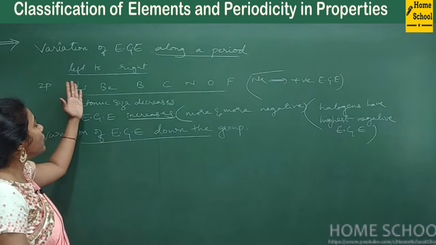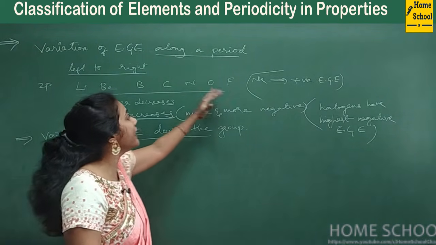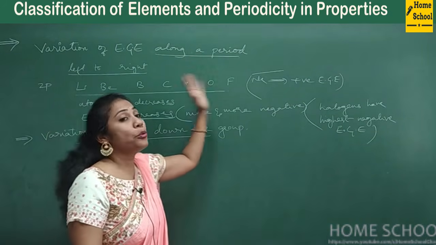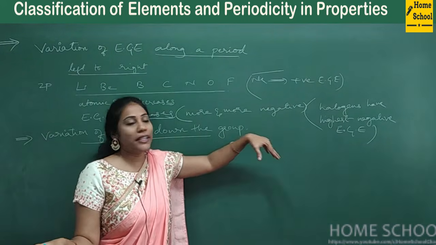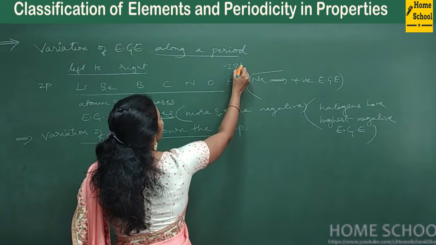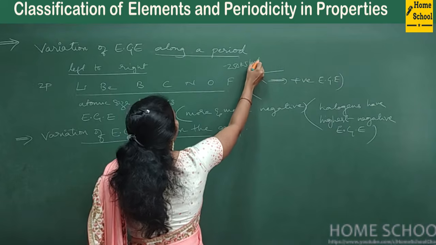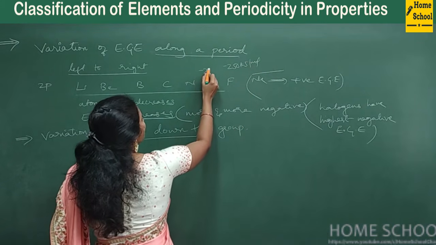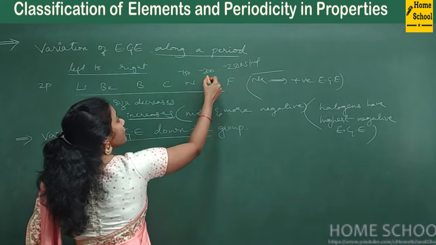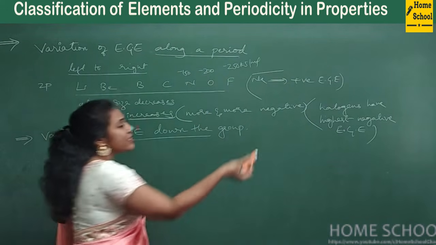Okay, so as you move from lithium to fluorine, electron gain enthalpy value becomes more and more negative. Say if fluorine has minus 250 kilojoule per mole, and oxygen will have minus 200, and nitrogen may have minus 150 kilojoule per mole. See, the negative value is increasing, right?